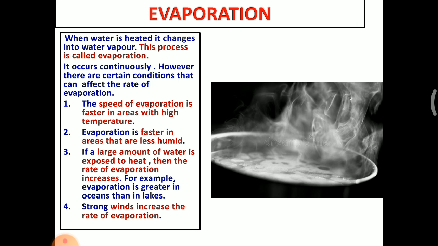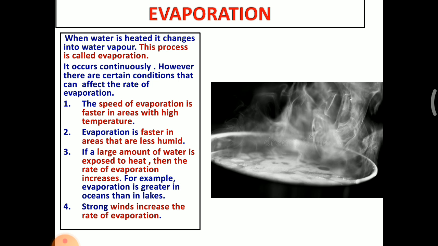Where the temperature is very high, the speed of evaporation is high. Evaporation is faster in areas that are less humid. So, the area which is less humid, where the evaporation is very fast.